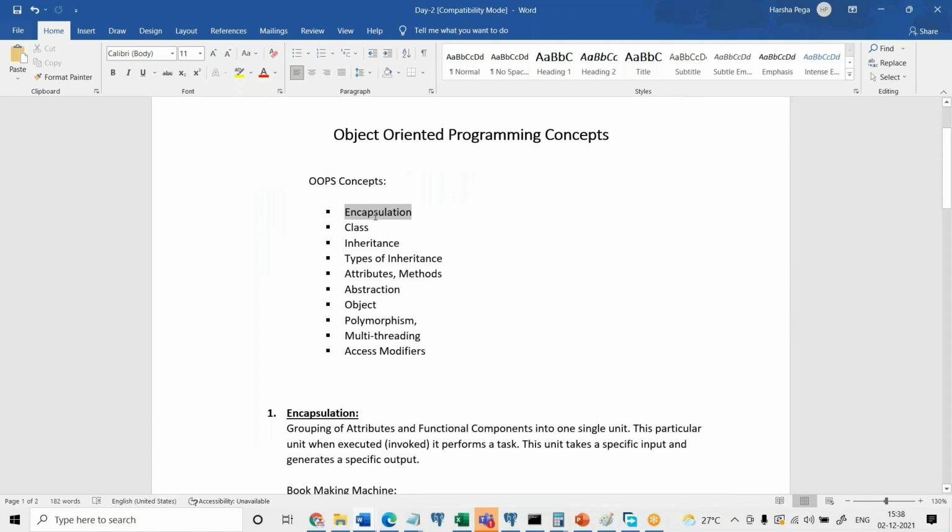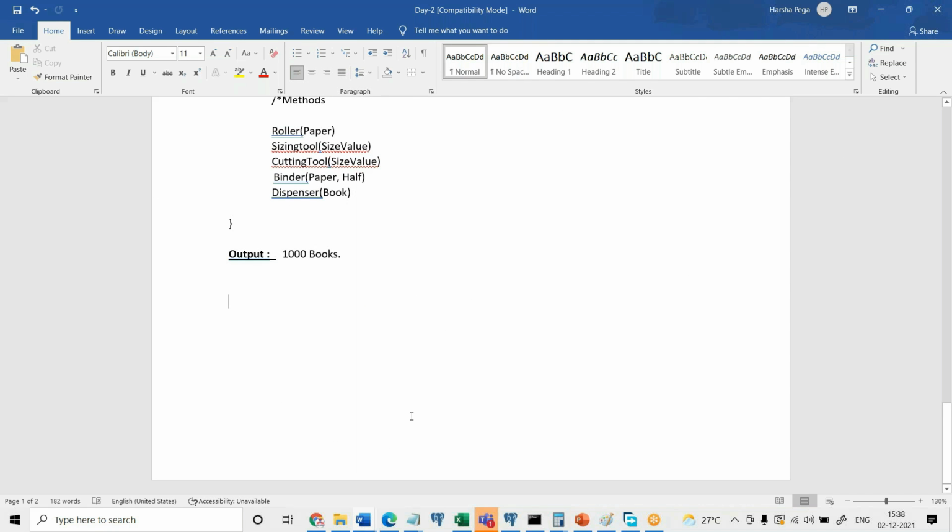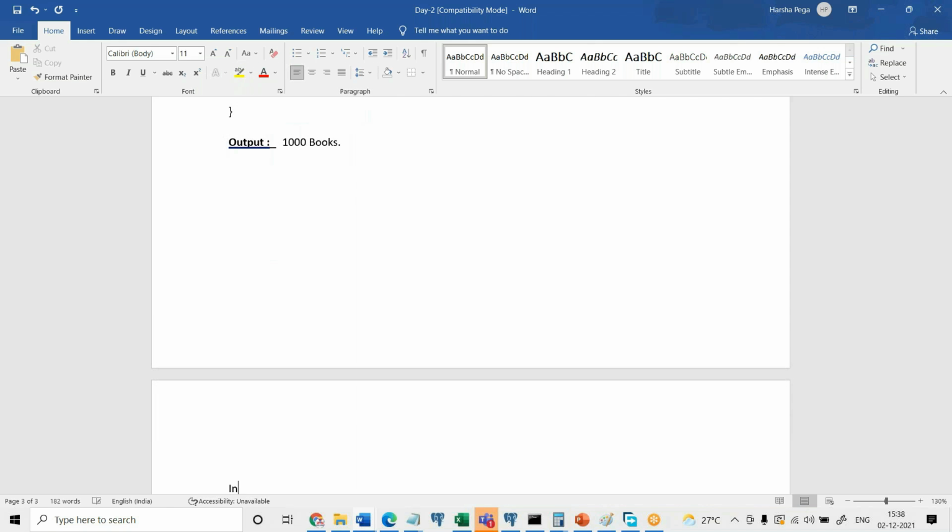So we discussed about encapsulation and we discussed about class. Encapsulation is actually part of object-oriented programming. Class is specifically part of Java, C#, CPP, like that. Okay, now coming to inheritance. The next concept is inheritance. So what is the general meaning of inheritance?